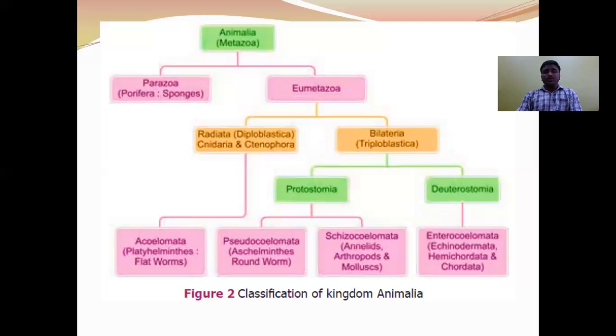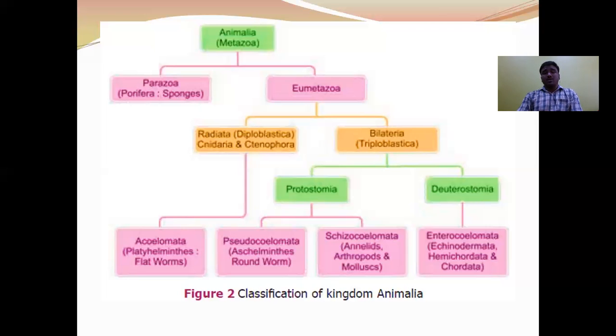The division Protostomia is further divided into three subdivisions on the basis of nature of coelom. They are Acoelomata, Pseudocoelomata, and Schizocoelomata. The Schizocoelomata is the type of eucoelom. First, we will see the acoelom.